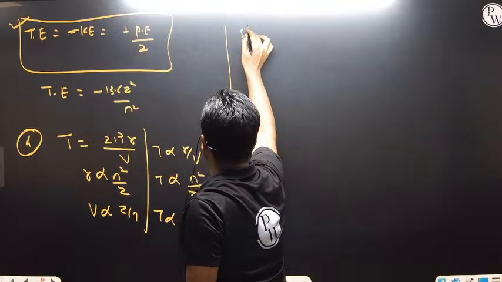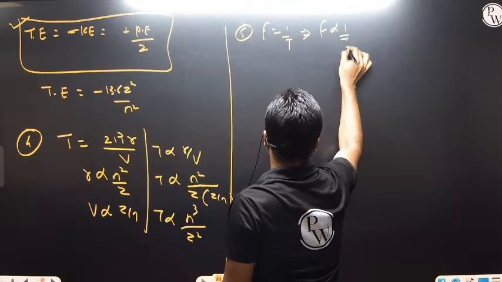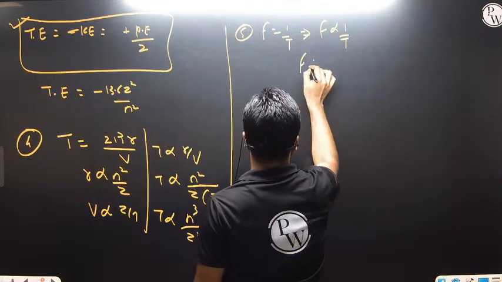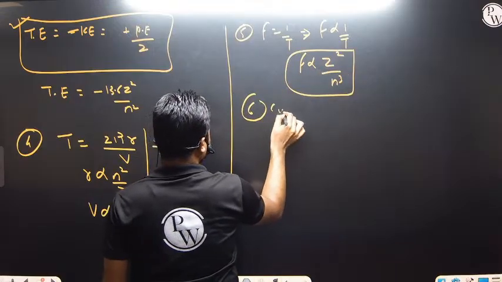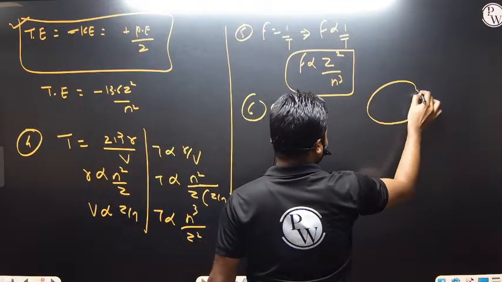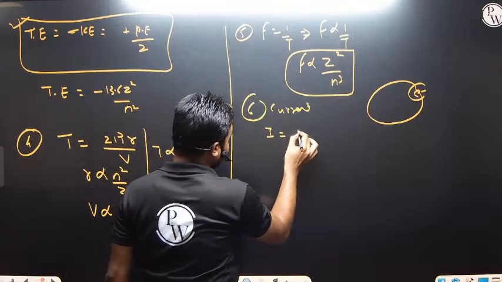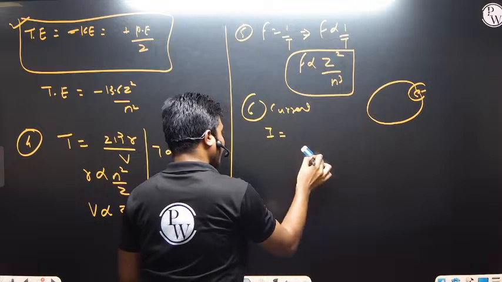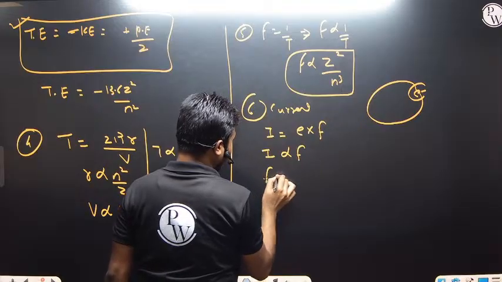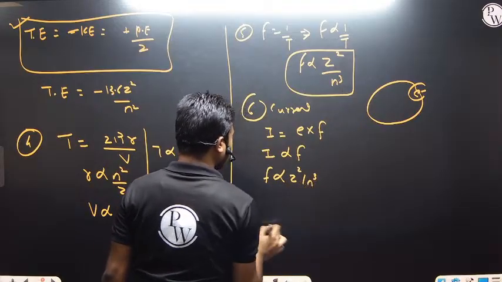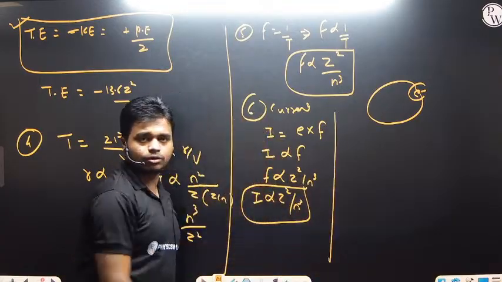Next, if they're asking frequency relations, what is frequency? The frequency is 1 by time period. So frequency is proportional to Z square by n cube, right? Next, if we talk about the current, what is current? If the electron is revolving in a certain orbit, because of this electron there is current. So current is given by I, which is Q multiplied by f, where f is the frequency. Here I is equal to e multiplied by f. So I is proportional to frequency, and frequency is proportional to Z square by n cube. So current is proportional to Z square by n cube. Clear?